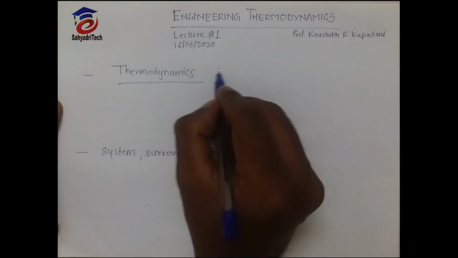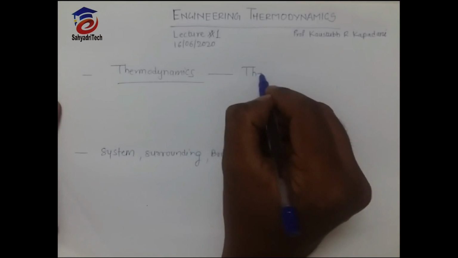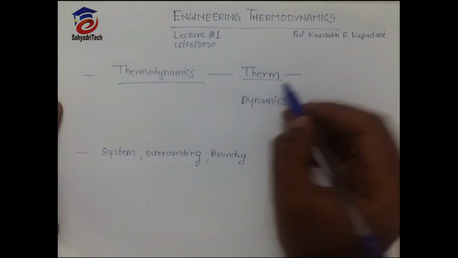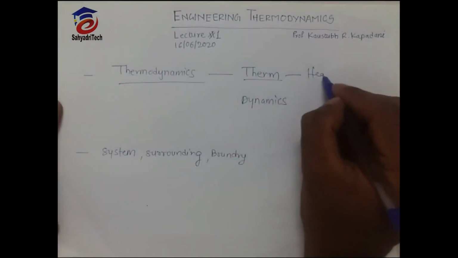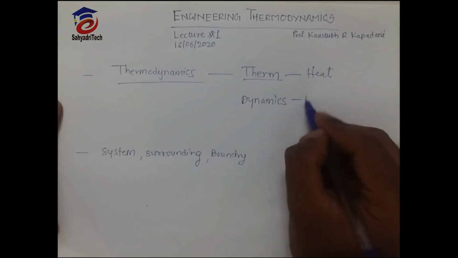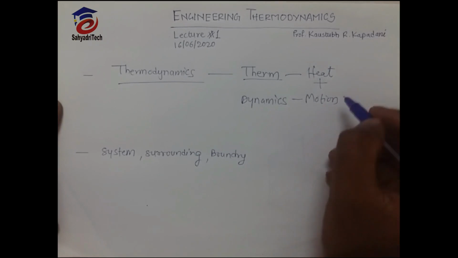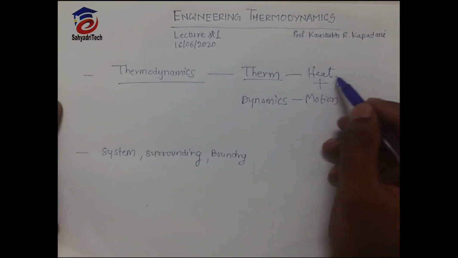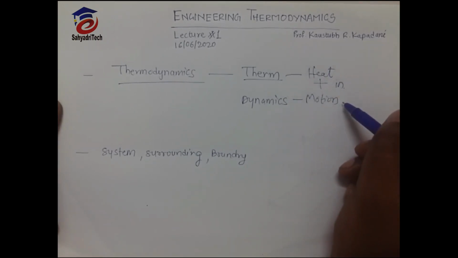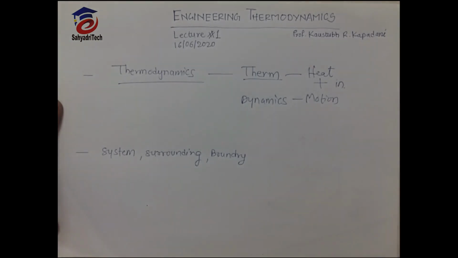As the name suggests, here you can see the therm. Therm means heat. And what is dynamics? It is motion. So heat in motion. When there is heat in motion, we get work done by using a mechanism.